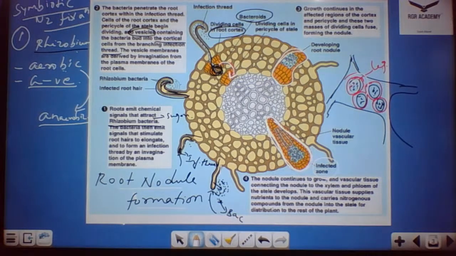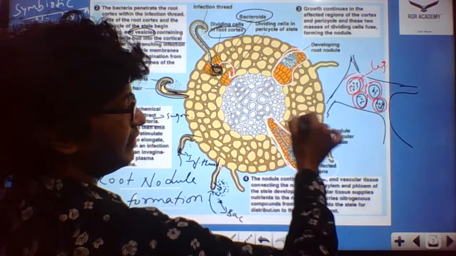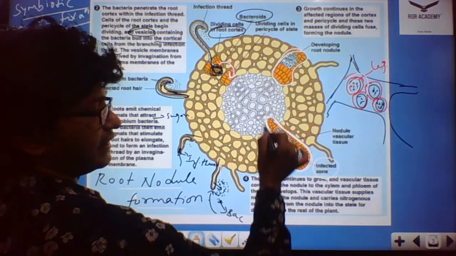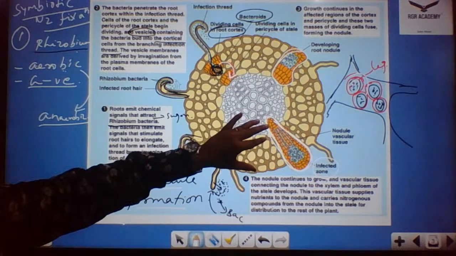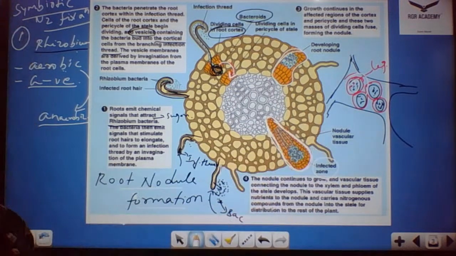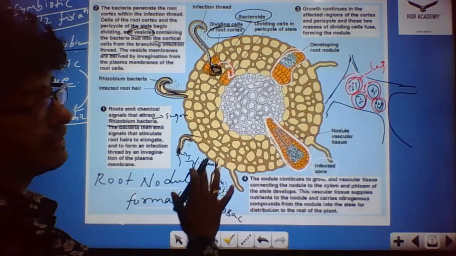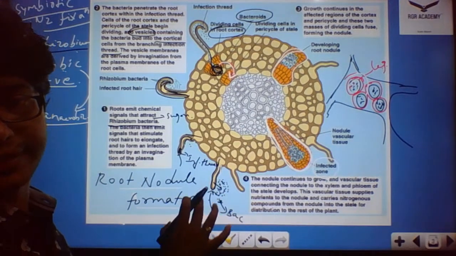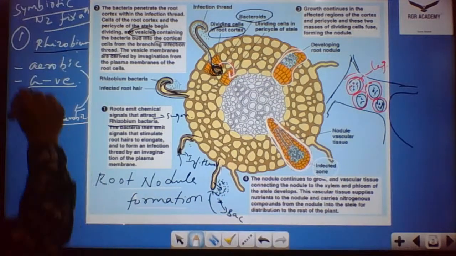Leghemoglobins are the scavengers of oxygen. The root nodules then develop, leading to the vascular tissues which penetrate the xylem and phloem, and complete nodule formation takes place. So this leads to the infection, nodule formation occurs, and then the nitrogenase enzyme activation takes place. Fine. So this is the first stage of nitrogen fixation that we discussed, the nodule formation. So the first thing is done.